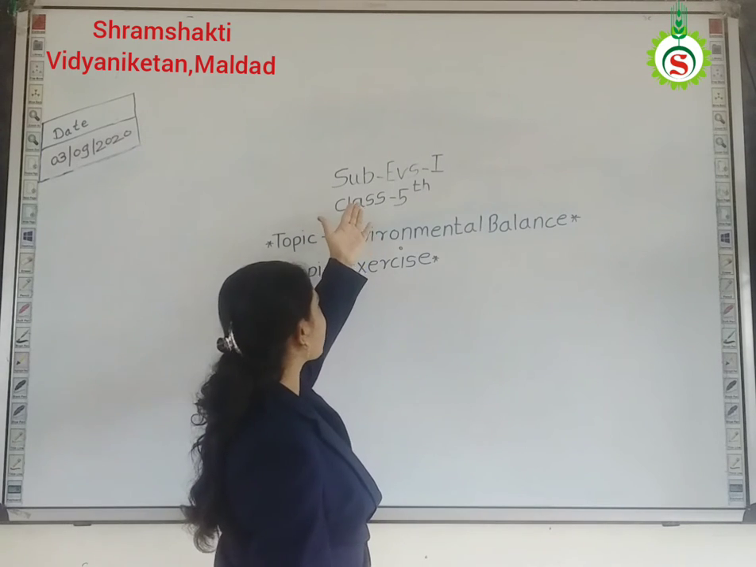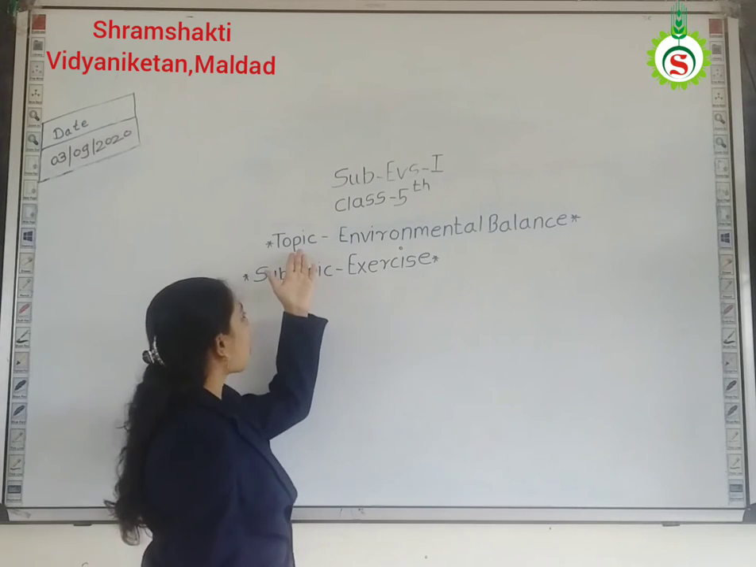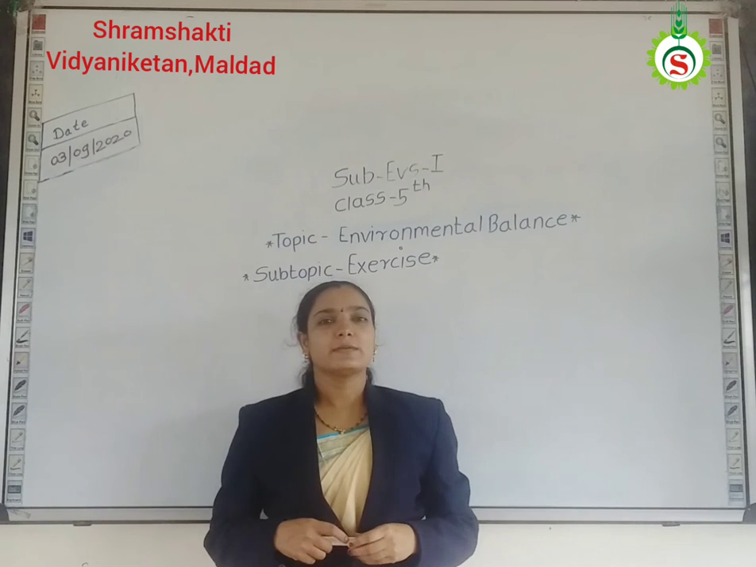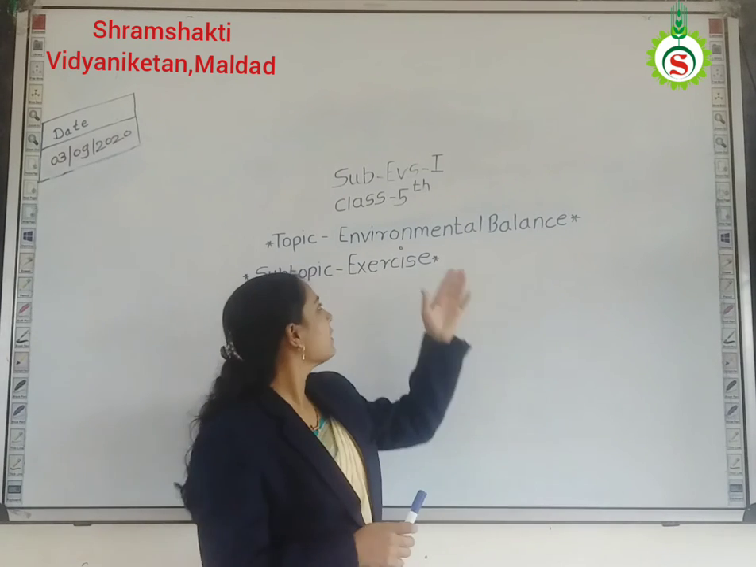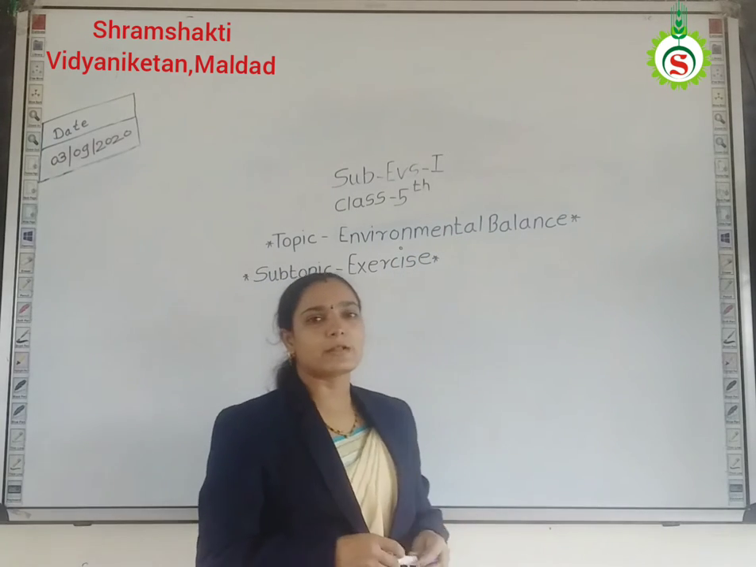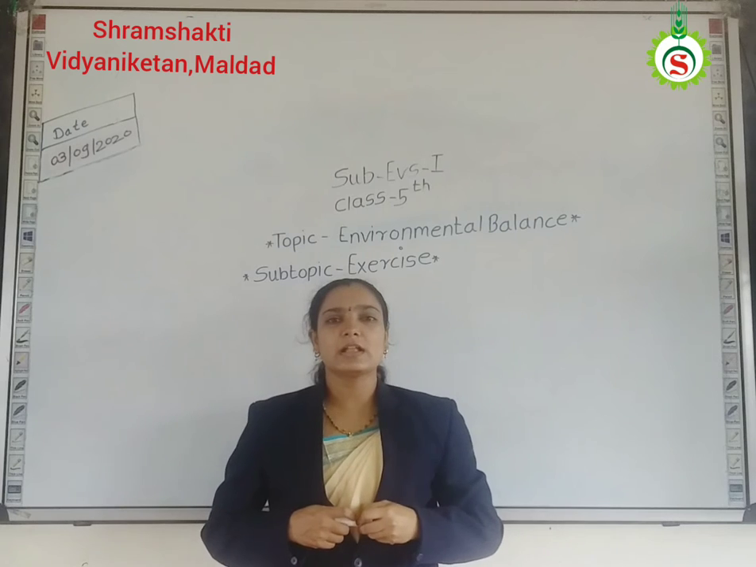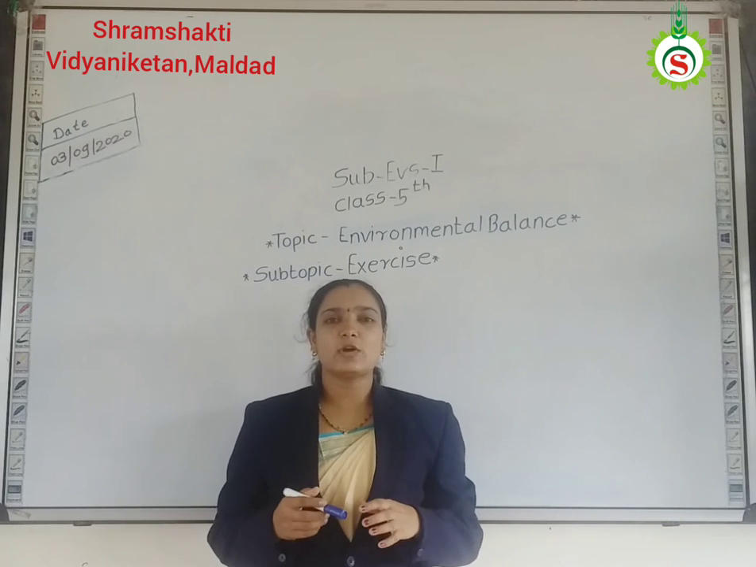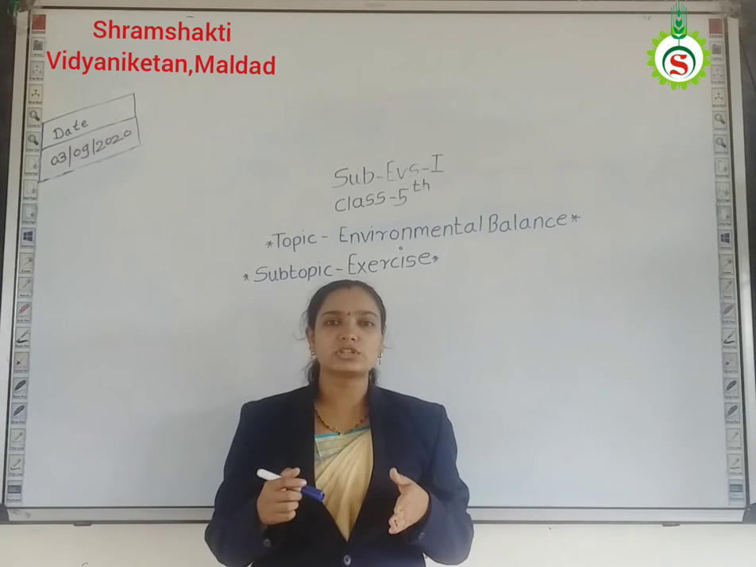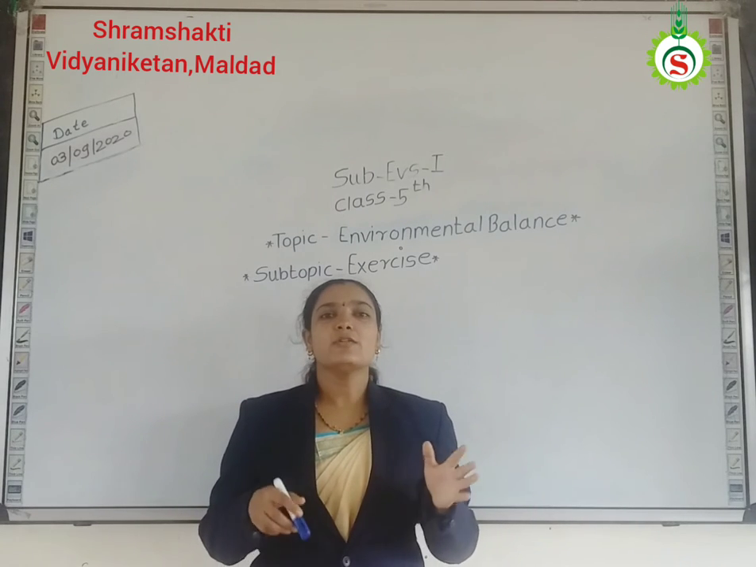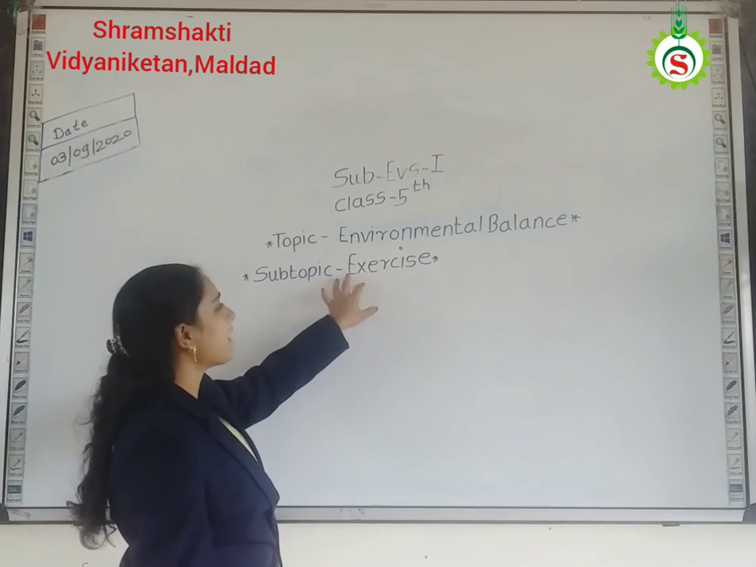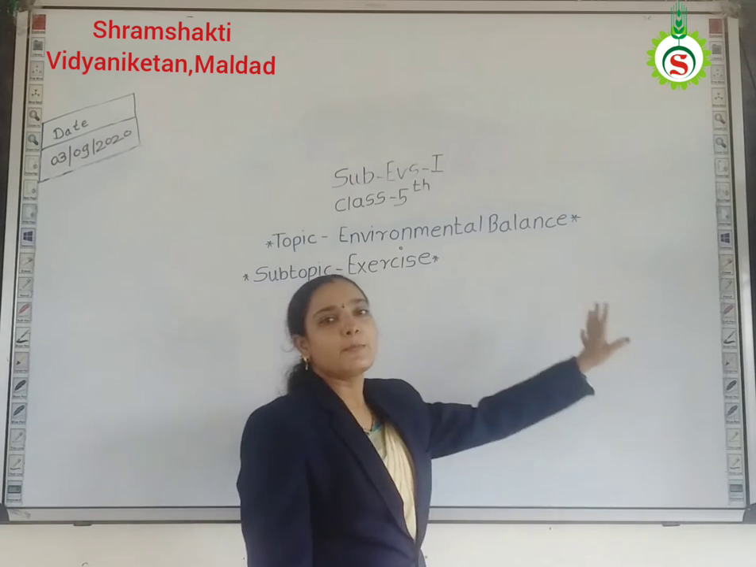Students, our 5th standard subject is first and topic is chapter number 4, environmental balance. In some previous lectures we learned this chapter, which means we completed it. In this chapter we see what is meant by environment, relations between living things and non-living things, also food chain, biodiversity and food web. So in this lecture we have to solve the exercise of chapter environmental balance.